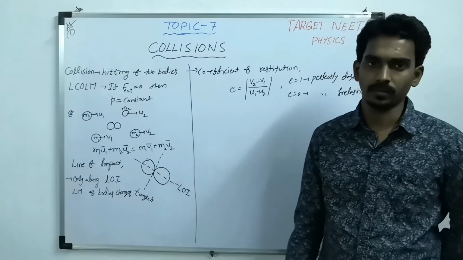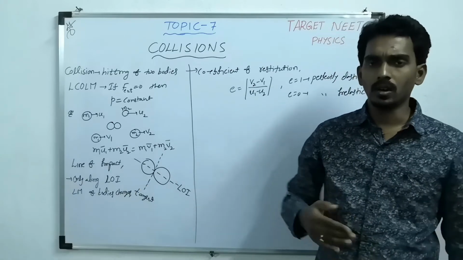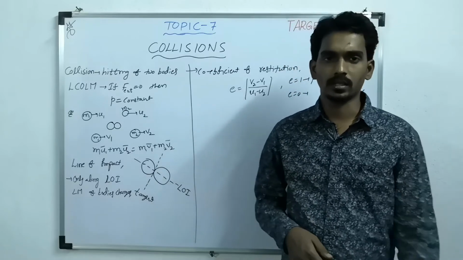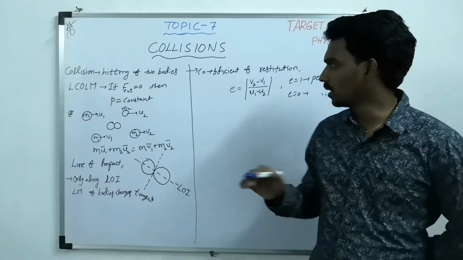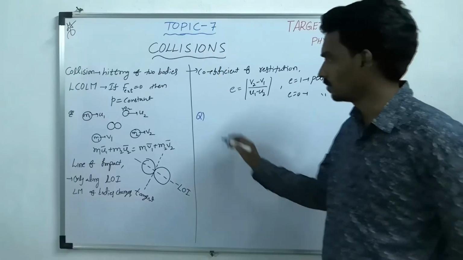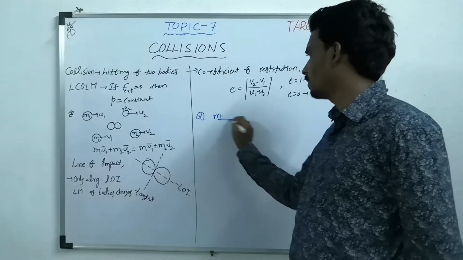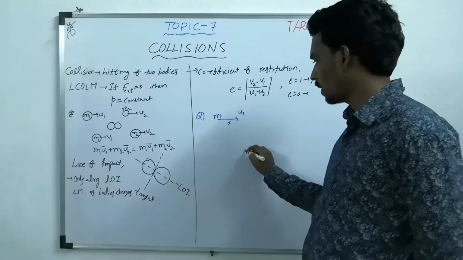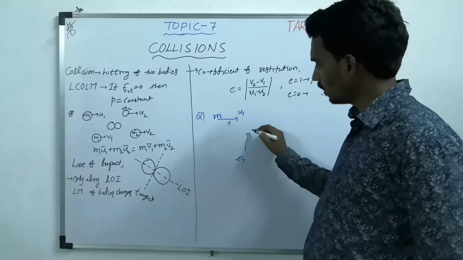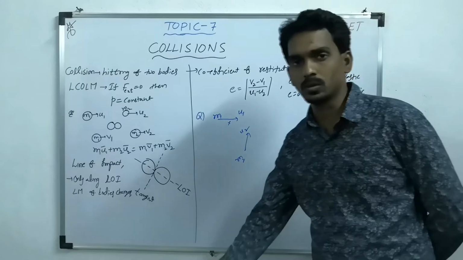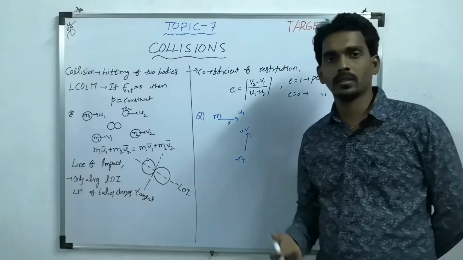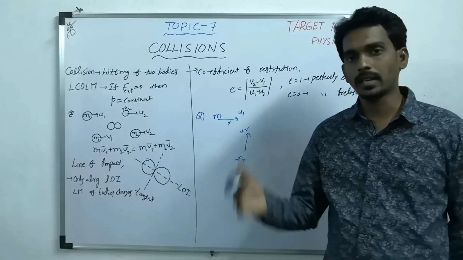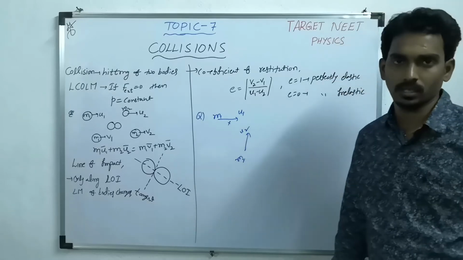Now let us see one or two examples based on this conservation of linear momentum so that you will understand how to solve the questions. One very simple example: particle m1 is moving with velocity u1 along the x-axis and another particle m2 is moving along the y-axis with velocity u2. They collide at one point and move with one common velocity. They are asking for the magnitude of the final common velocity.